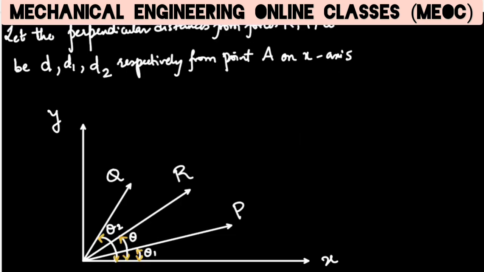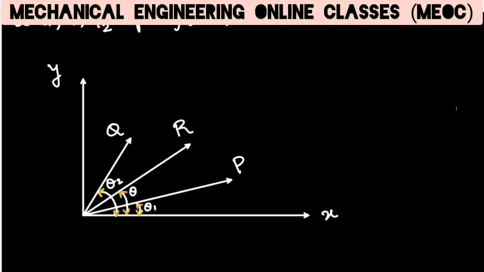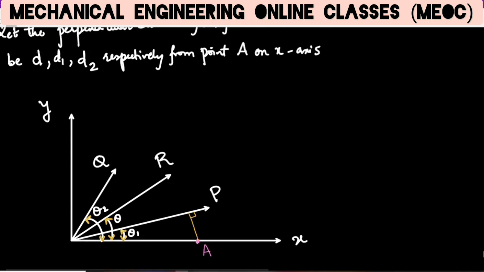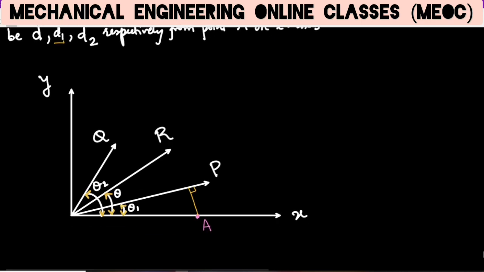Let the perpendicular distances of forces R, P and Q be D, D1 and D2 respectively from a point A on the x-axis. We drop a perpendicular from A onto P. This perpendicular distance from P to A is D1.